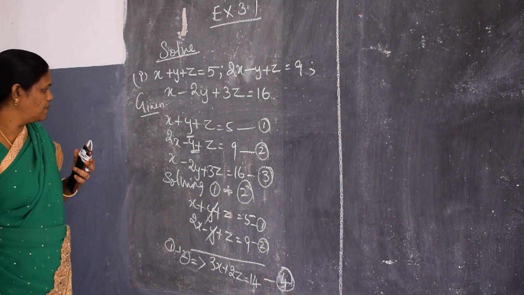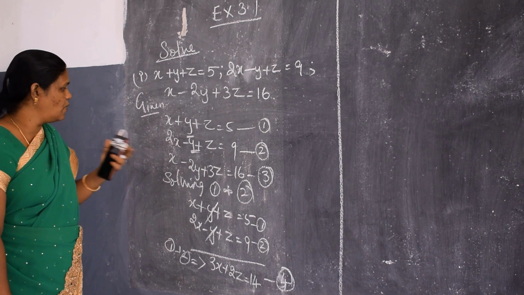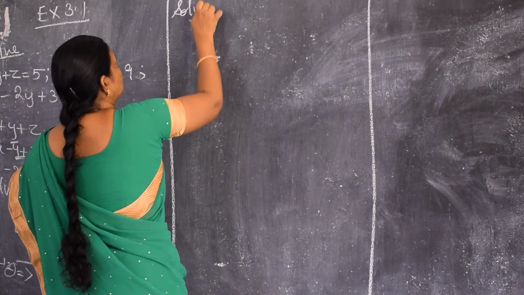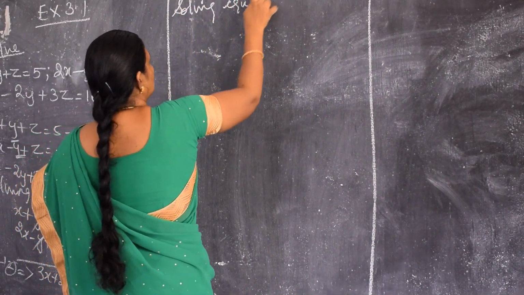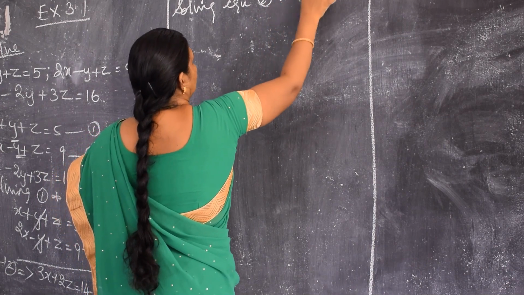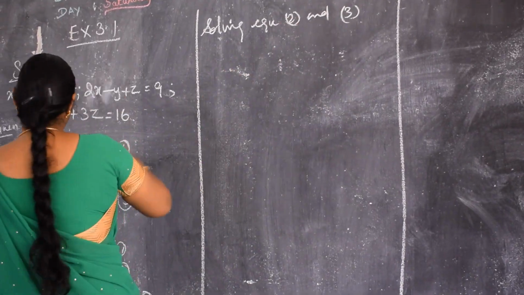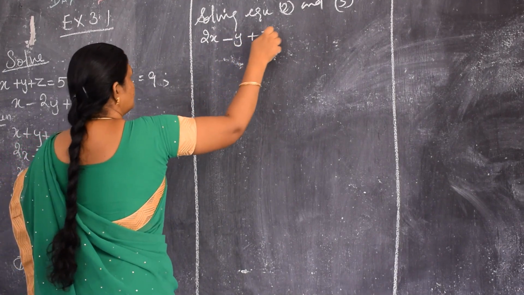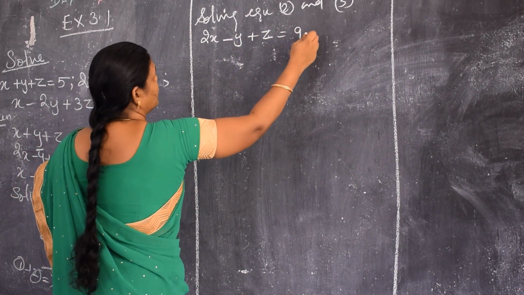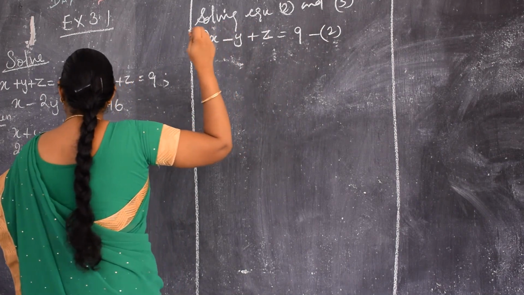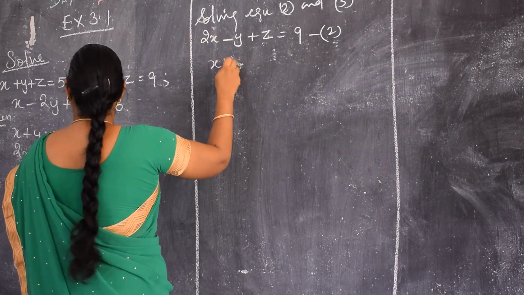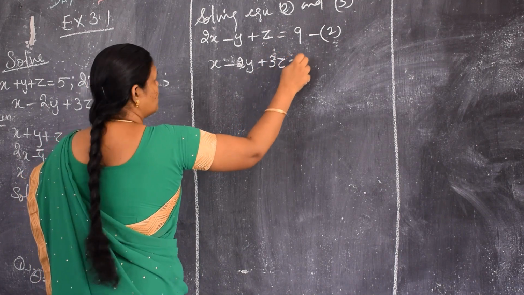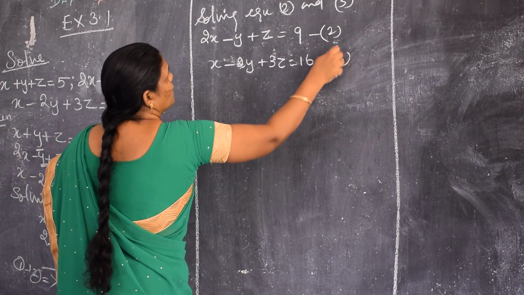Next we can solve these two equations, 2 and 3. Solving equations 2 and 3. What is equation 2? 2x minus y plus z is equal to 9. Isn't it? 3 is what? x minus 2y plus 3z is equal to 16.